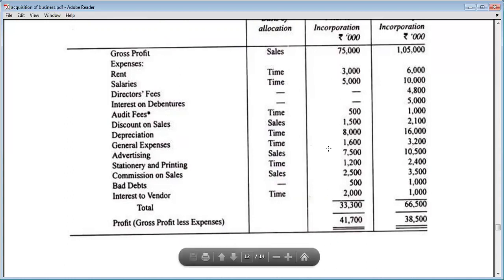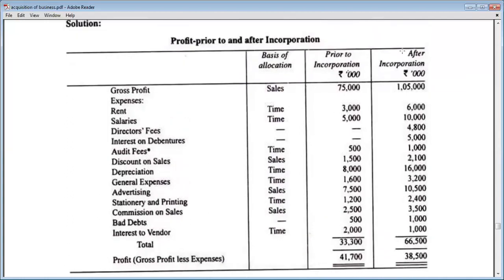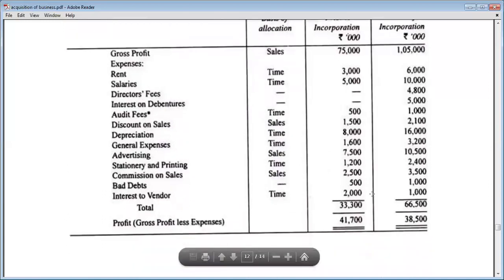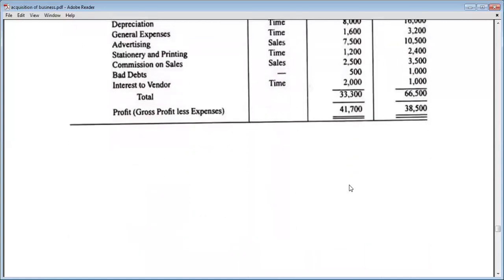We will divide all the expenses, and the remaining profit is 41,700 for the pre-incorporation period, and for the post-incorporation period the profit is 1,05,000, and we will deduct all the expenses of 66,500 from 1,05,000, that is 38,000. So this is all about your profit prior to incorporation.